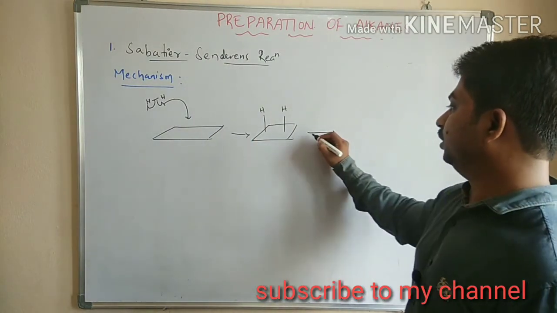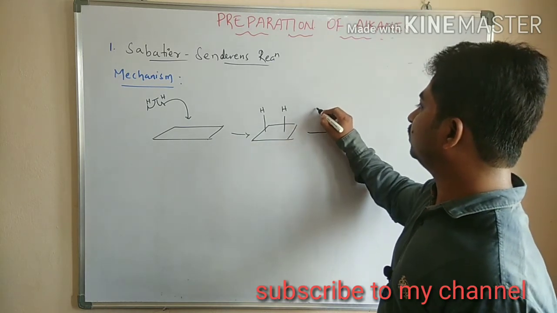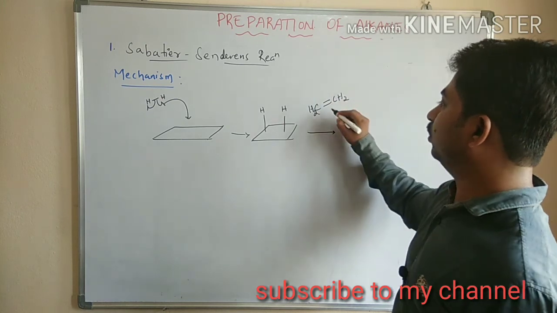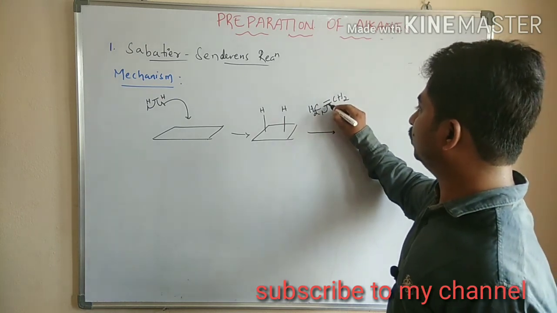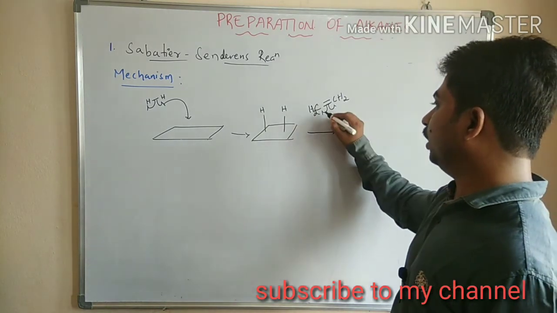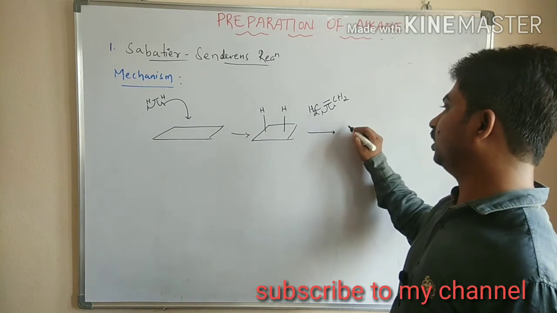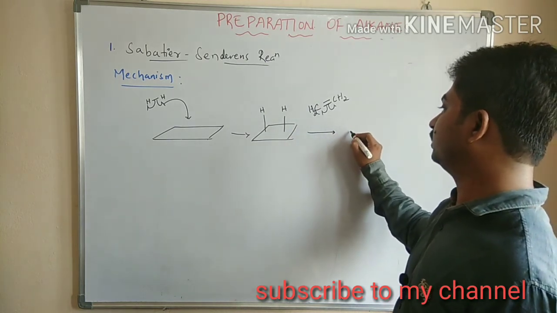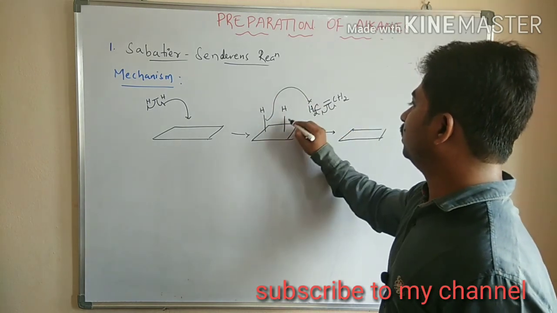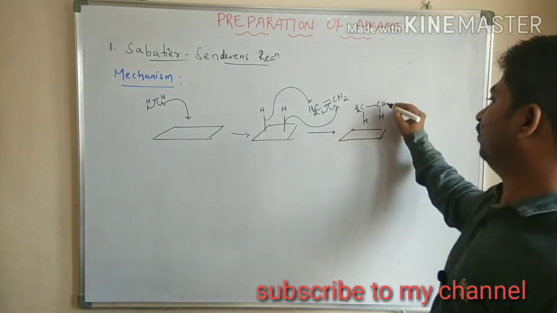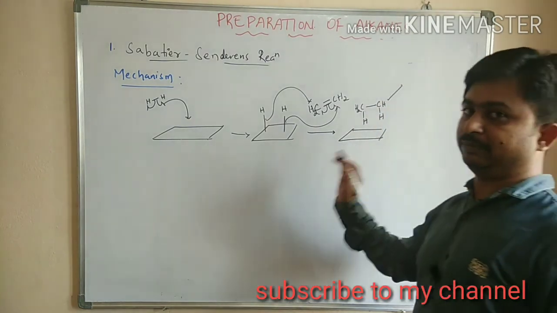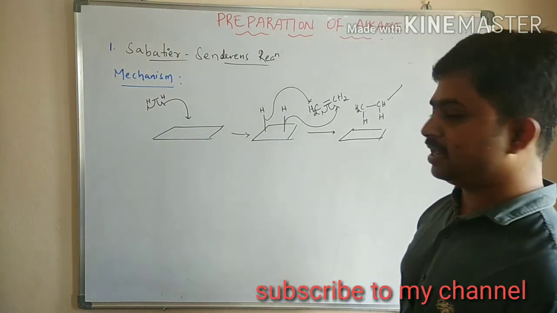Then these two hydrogens are transferred onto the alkene molecule, that is the double bonded molecule, so that the pi bond is broken by homolytic cleavage. There is formation of radicals, and to those radicals these two hydrogens are transferred as radicals. So finally you will get alkane. This is the simple mechanism of the Sabatier-Senderens reaction.